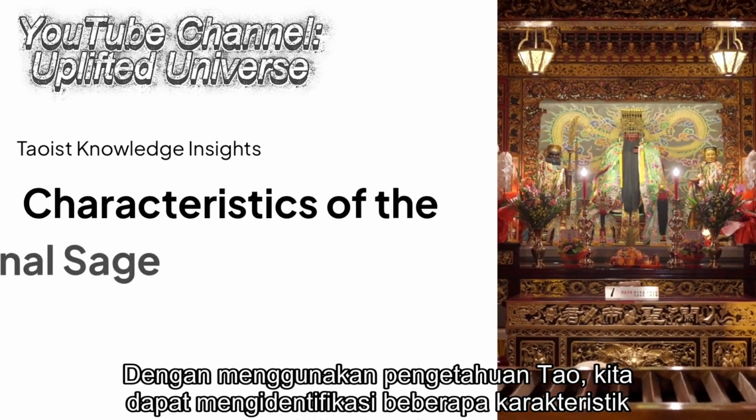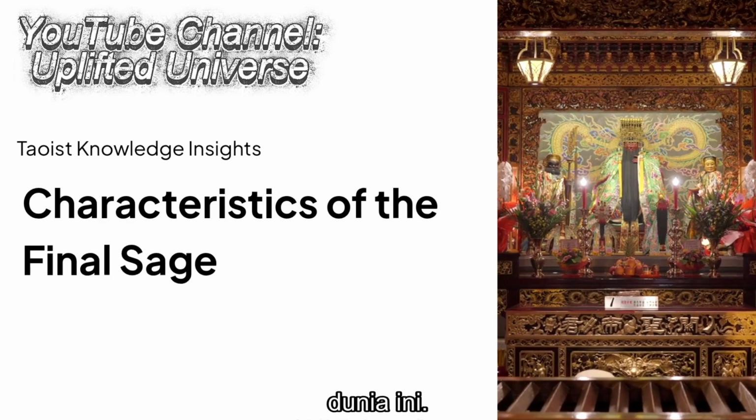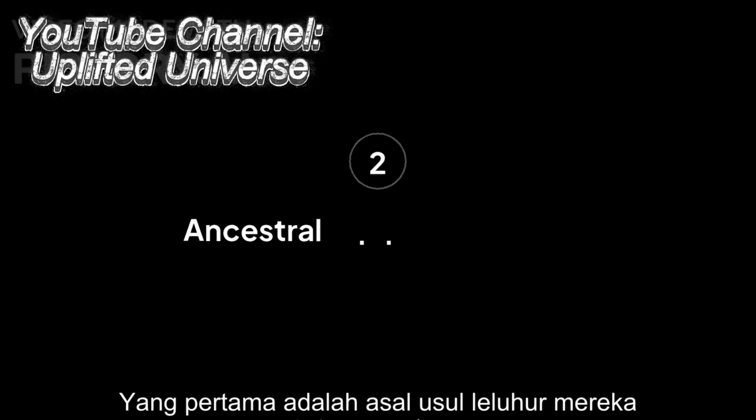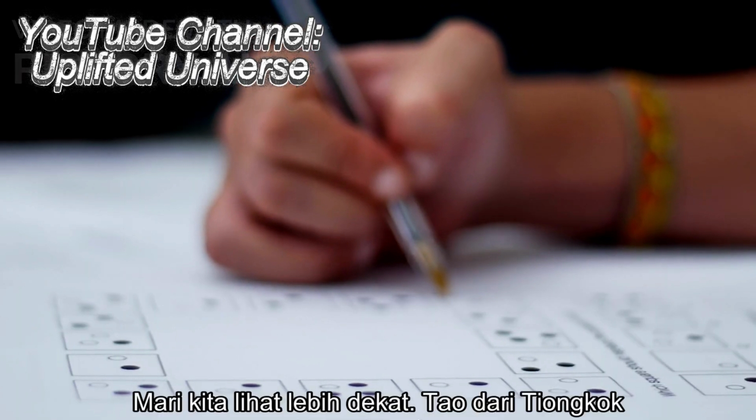Using Taoist knowledge, we can identify some characteristics of the final sage who will come to this world. There are 3 characteristics that we can observe. The first is the ancestral origin of their name. Let's take a closer look.